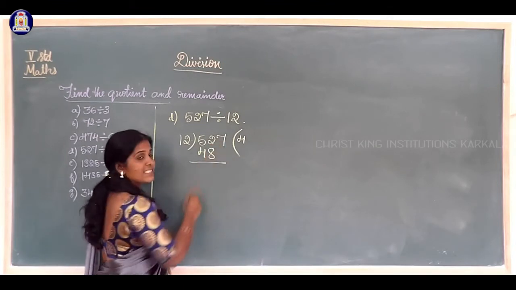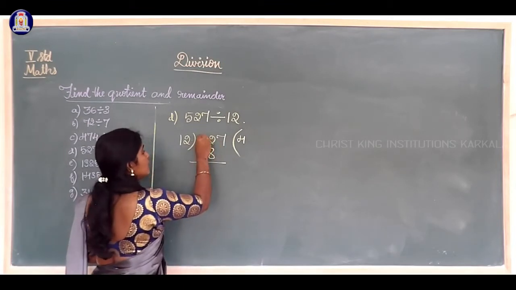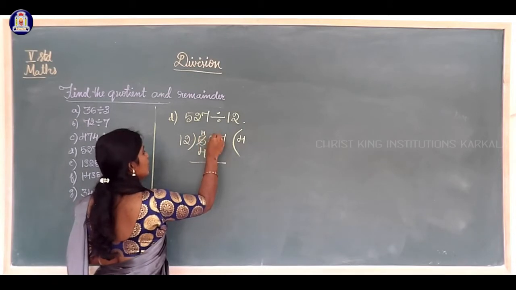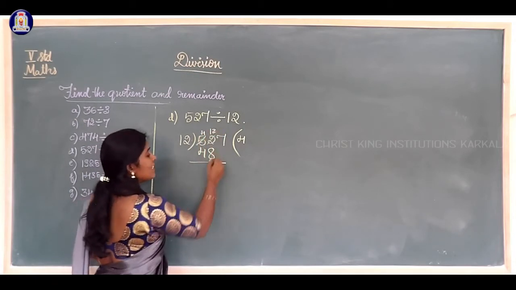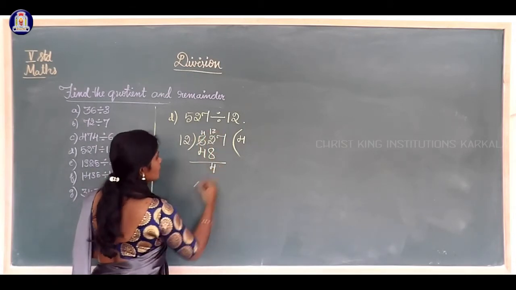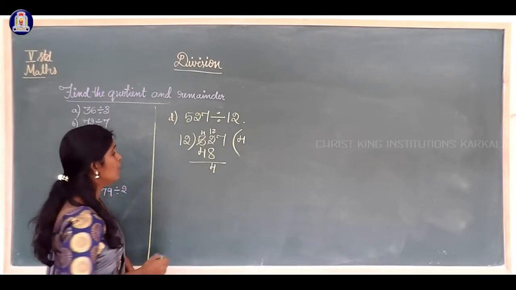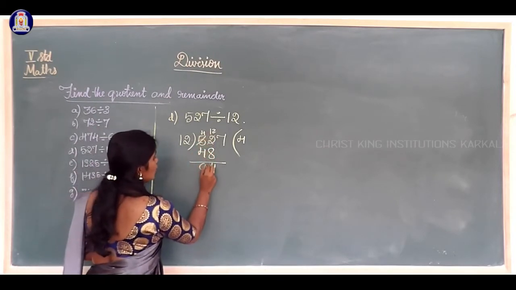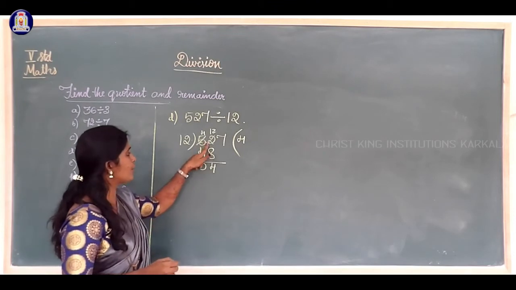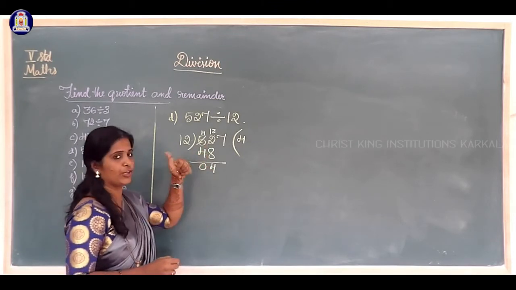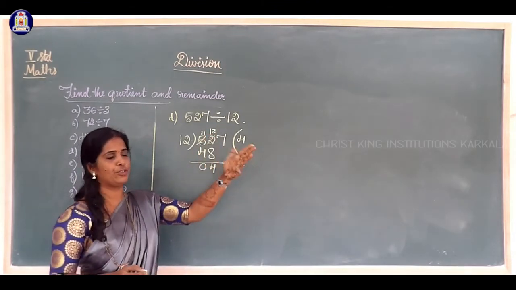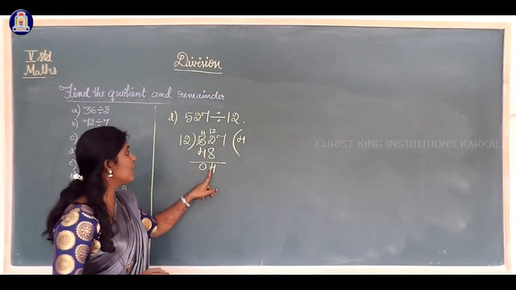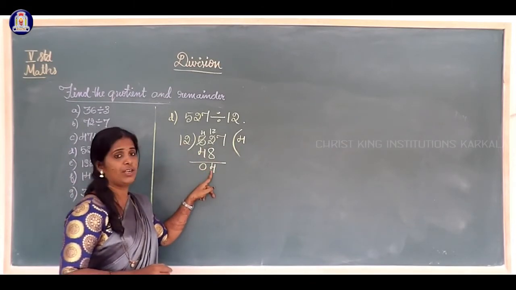2 minus 8 cannot, so I will borrow from the next place, which gives 12. 12 minus 8, 4. Then 4 minus 4, 0. Or 52 minus 48, that is 49, 50, 51, 52, so 4. 4 is the answer. Okay. Now again, in the 12 table, is 4 there? Not there.